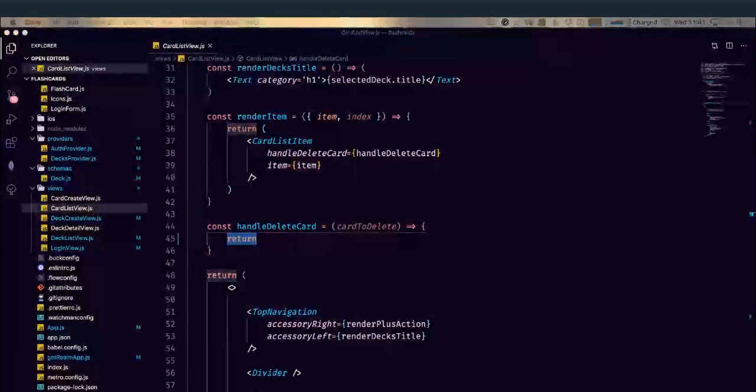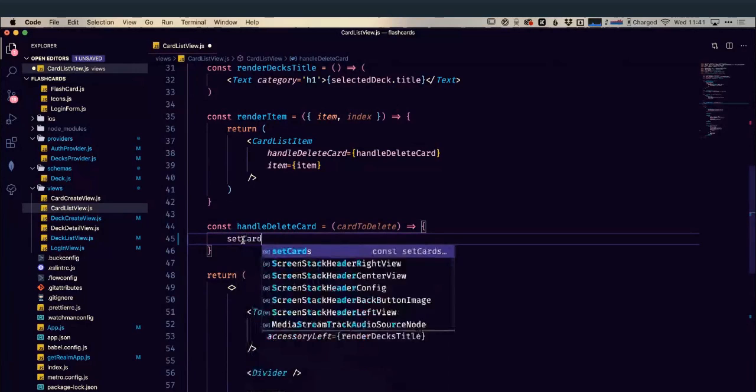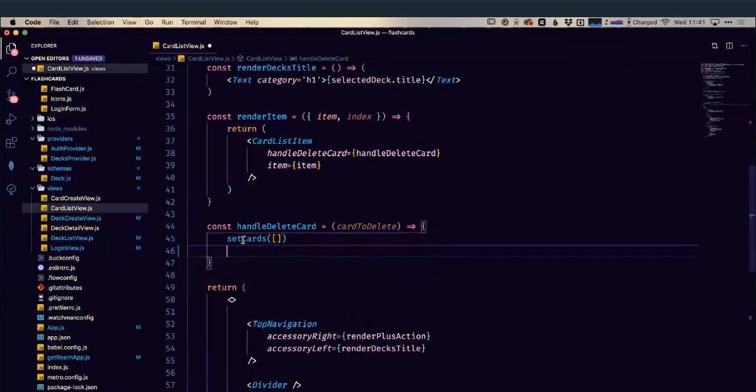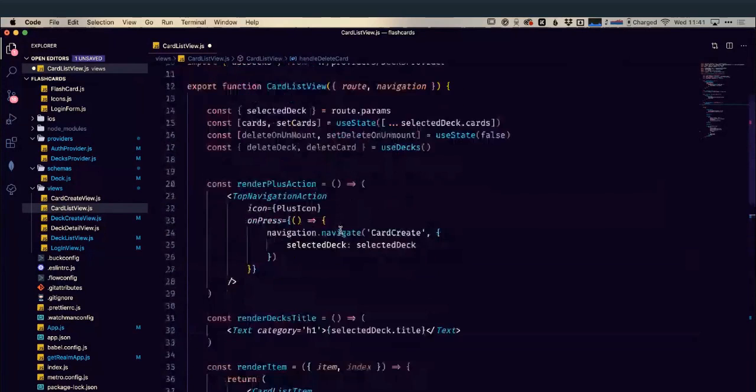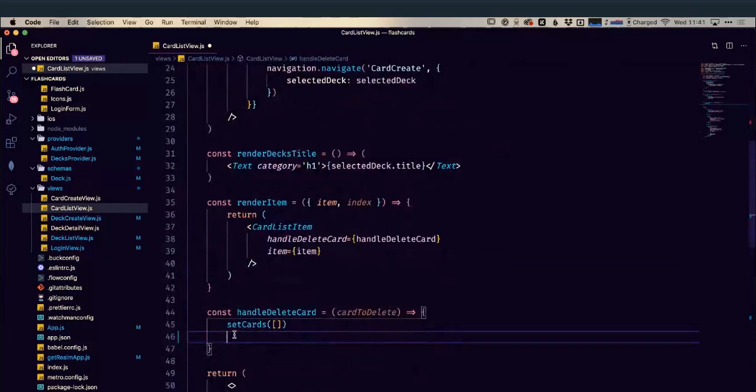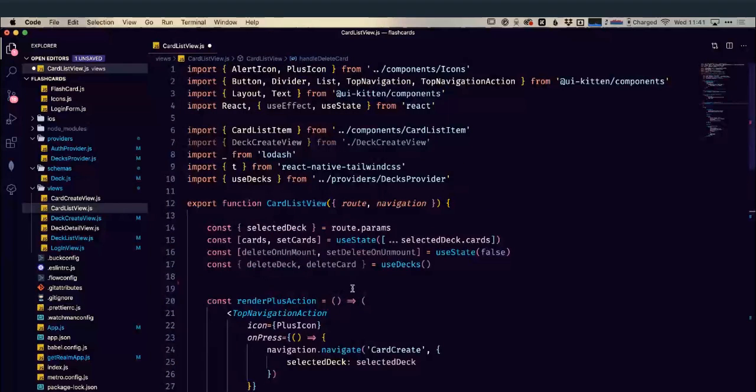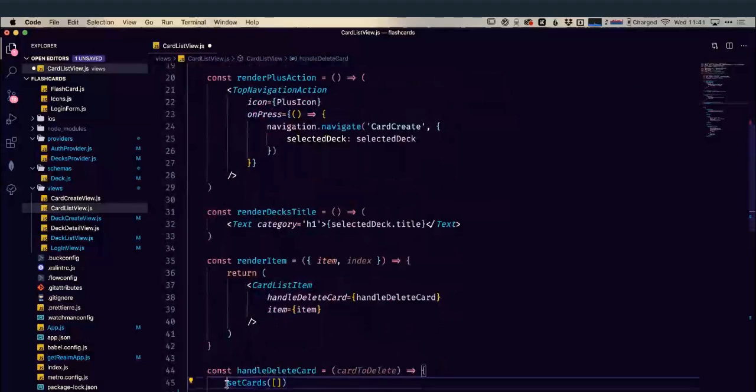So in our card list view, in our handle delete card, first we're going to remove the reference to our cards. We're going to set that as an empty list. The reason for this is whenever we delete this card, it's going to delete it live on our device. It's not making a database write first. These are live objects, so it's going to delete that object from our device. And if we still have a reference to that object within our state, it's going to cause an error. So first of all, we remove the reference to the card by setting our state to an empty list. Then we can delete the card.